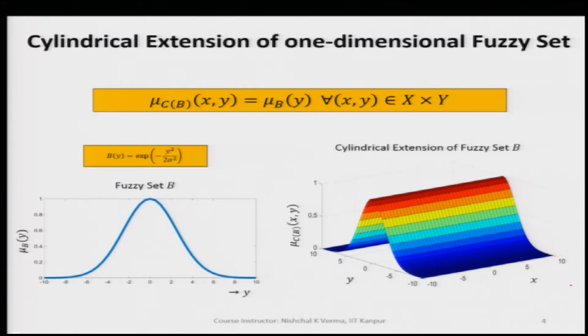But if we take fuzzy set B, which is here, and this fuzzy set is defined in the universe of discourse y, then when we add one more dimension in the x direction, the cylindrical extension happens when we take the cylindrical extension of the fuzzy set B. So, it is very simple to understand, and in a nutshell we increase the generic variables in the cylindrical extension of fuzzy sets.